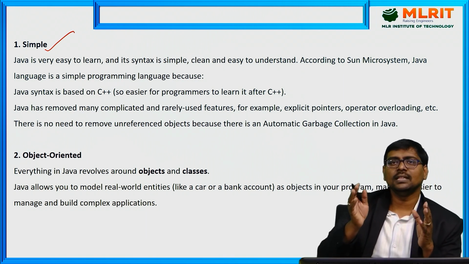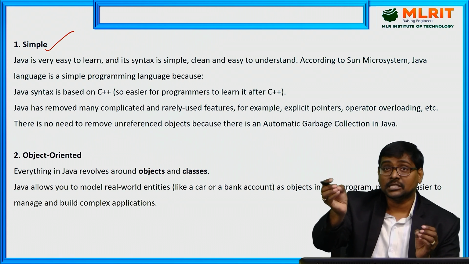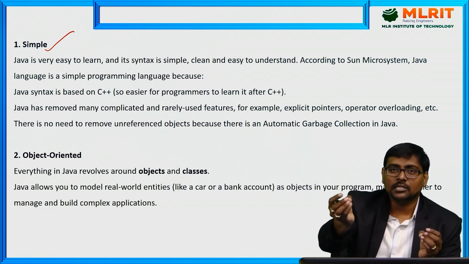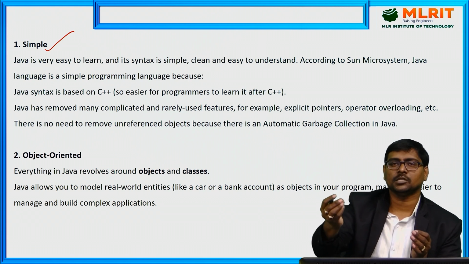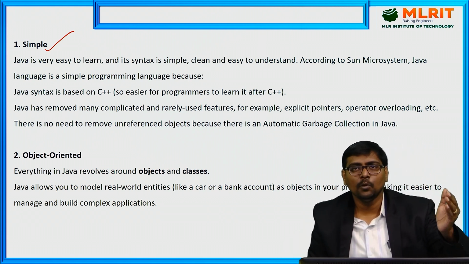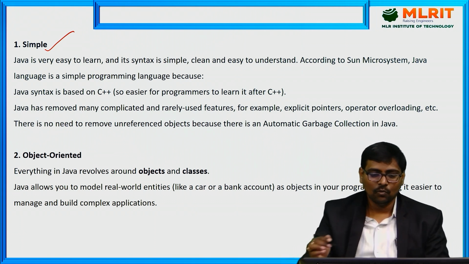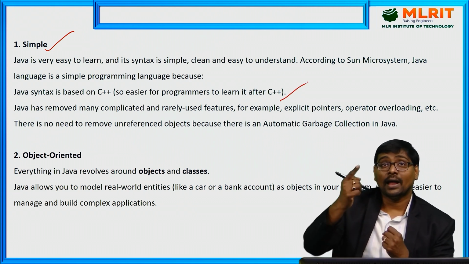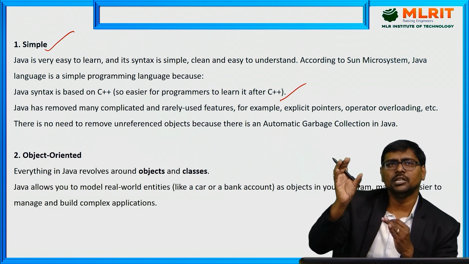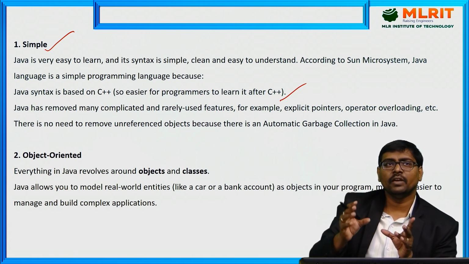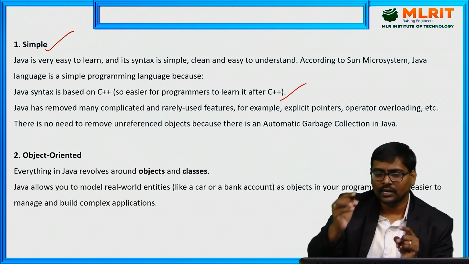How can you say that Java is a simple language? Once you learn C++, Java is mostly based on C++. If you understand one programming language, it is very easy to move to Java. That is one reason. Another reason is that C has the concept of explicit pointers, which is very difficult to understand. C++ has operator overloading.